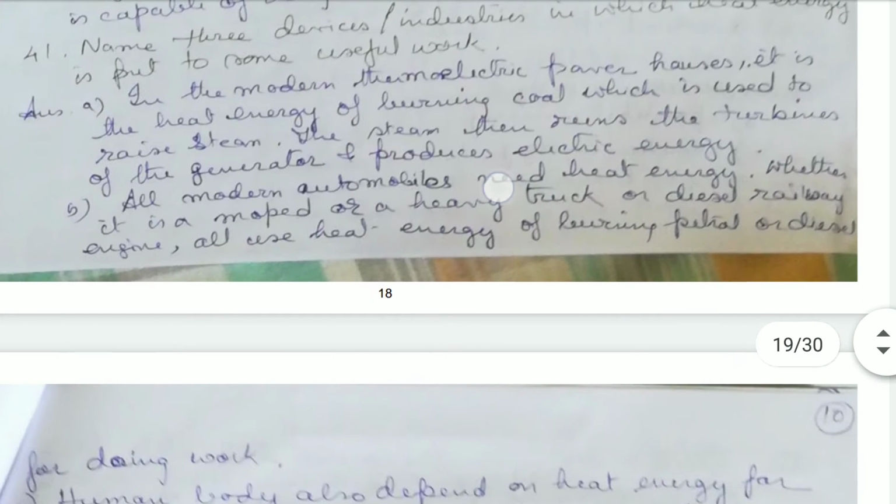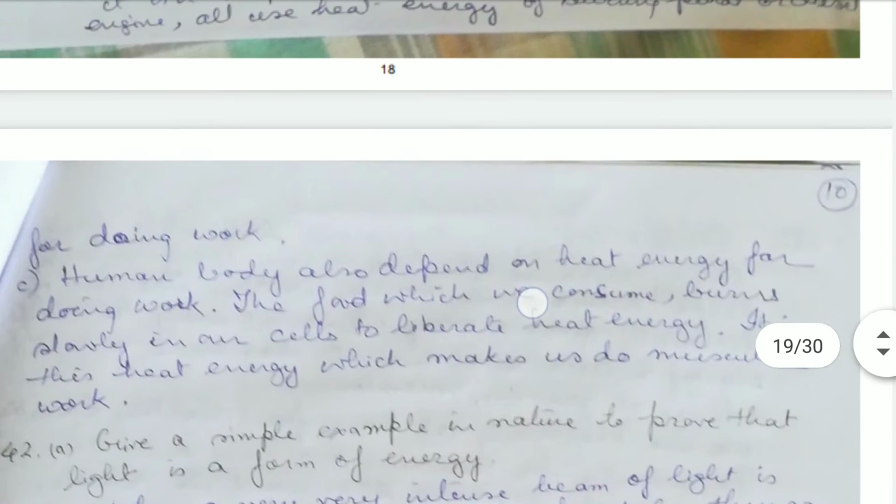Okay, now all modern automobiles need heat energy, whether it is a moped or a heavy truck or a diesel railway engine, all use heat energy from burning petrol or diesel for doing work.